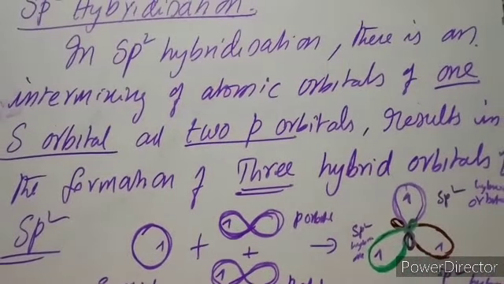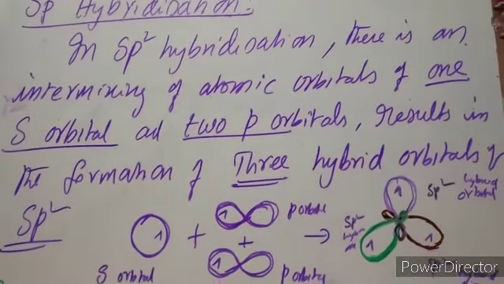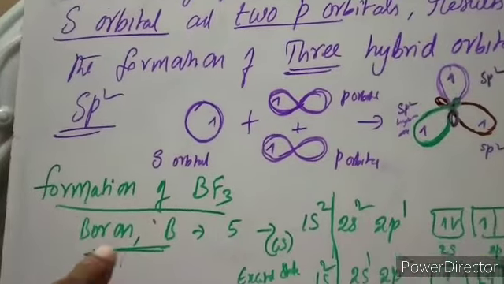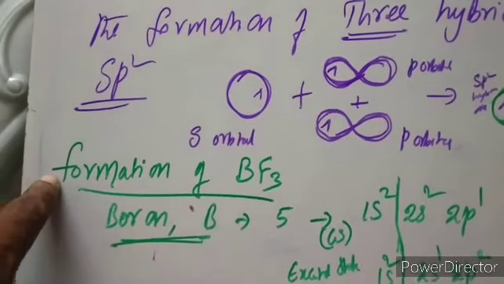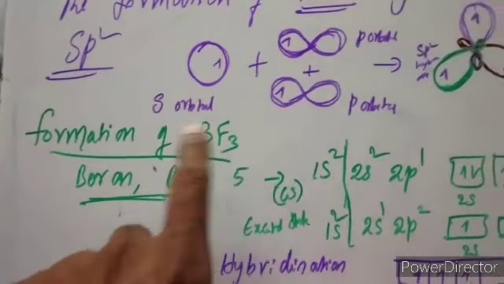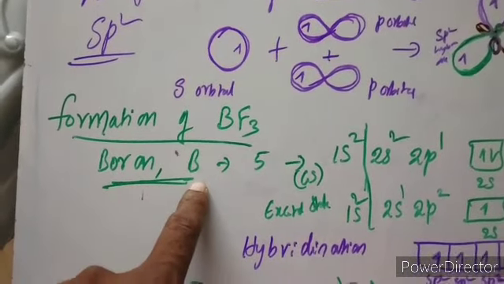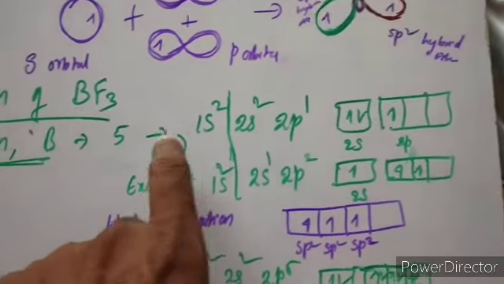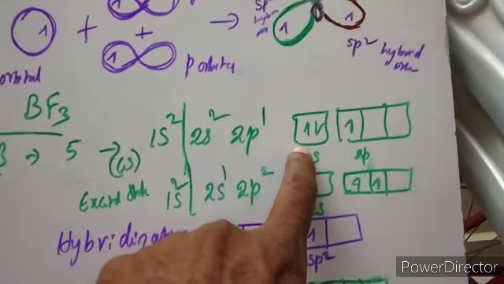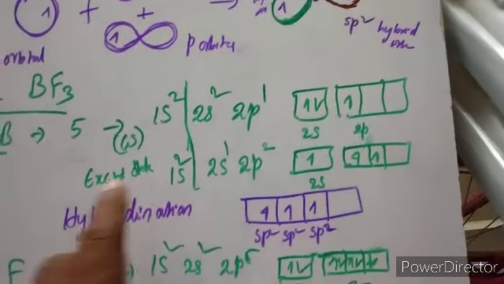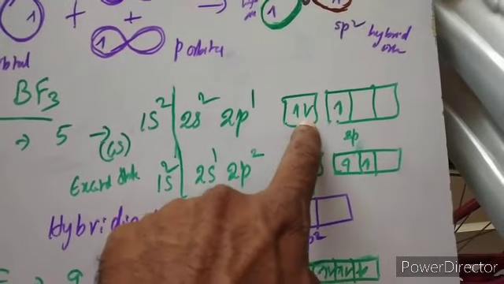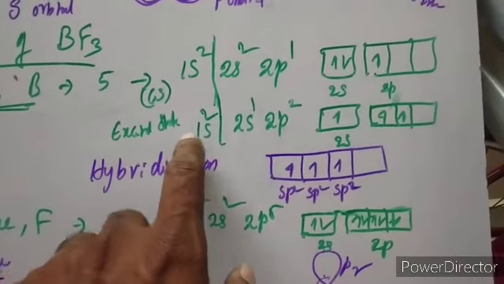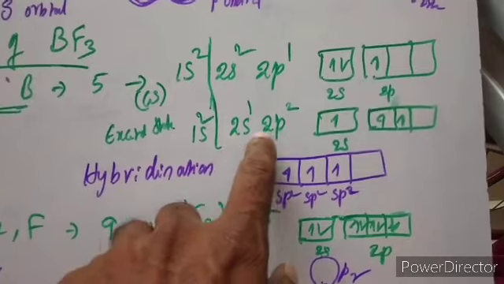Now these 3 hybrid orbitals undergo bond formation. We take an example, the formation of BF3, boron trifluoride. The central atom is boron, its atomic number is 5, and its configuration is 1s2, 2s2, 2p1. This is the ground state configuration: 2s has 2 electrons, 2p has 1 electron. Due to excitation of 1 electron from 2s to 2p, the excited configuration becomes 1s2, 2s1, 2p2.